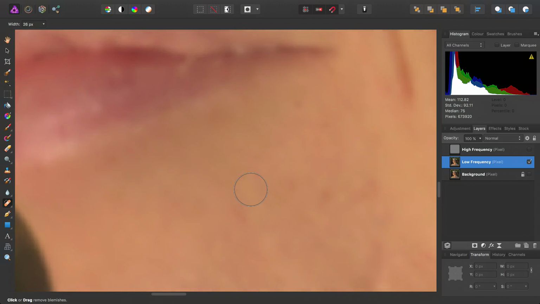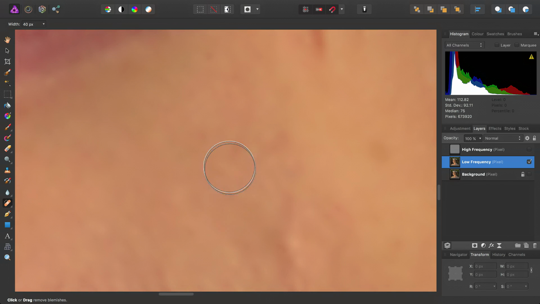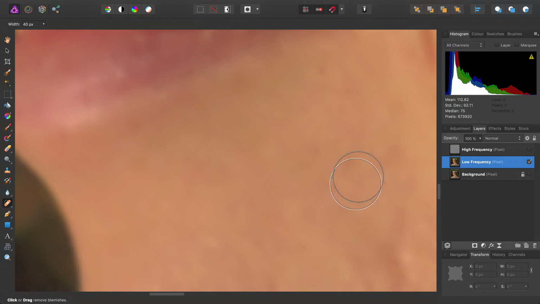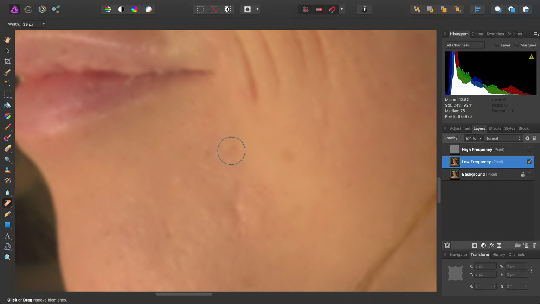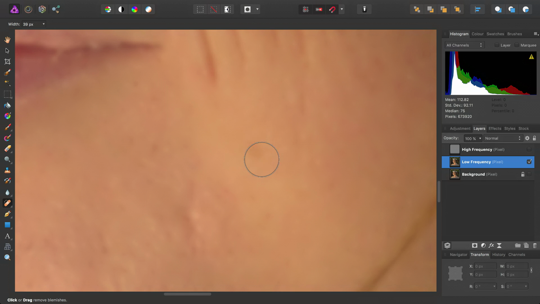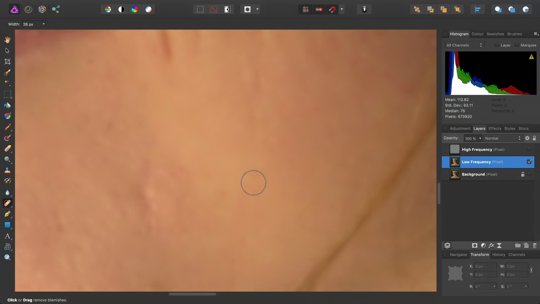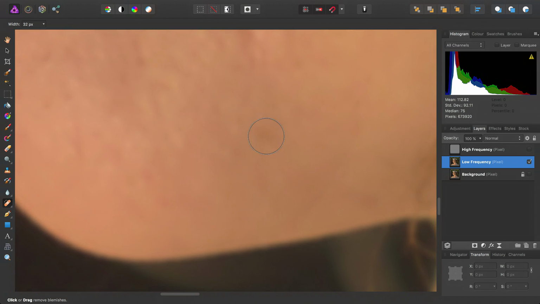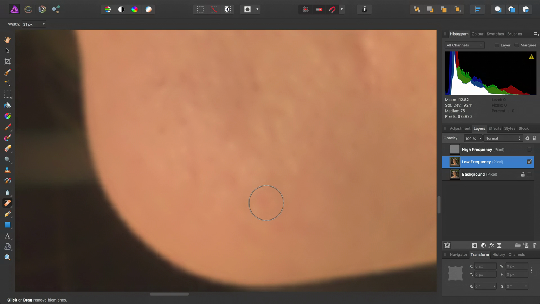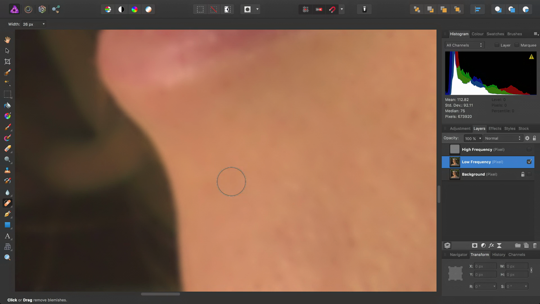And there are two ways you can use this tool. You can just simply click in an area and Photo will sample from the surrounding area to try and remove the blemish. The other option is you can click and drag, and you can actually select the area to sample. So we'll just go around the image using a combination of these two techniques.